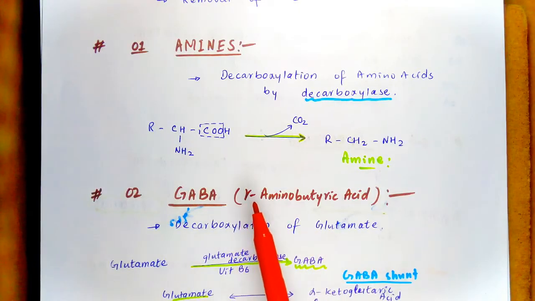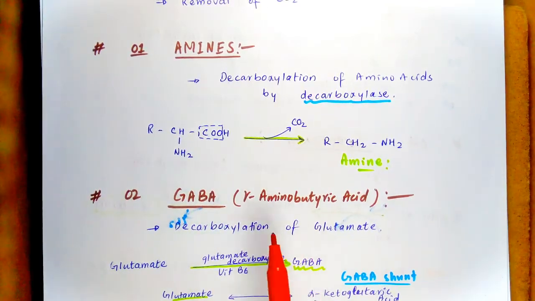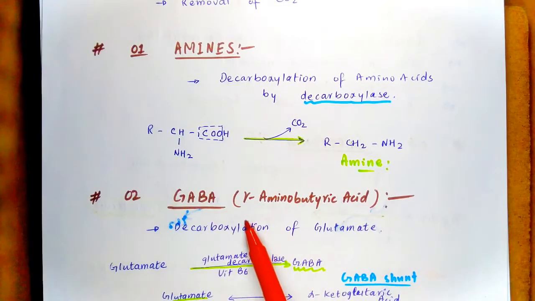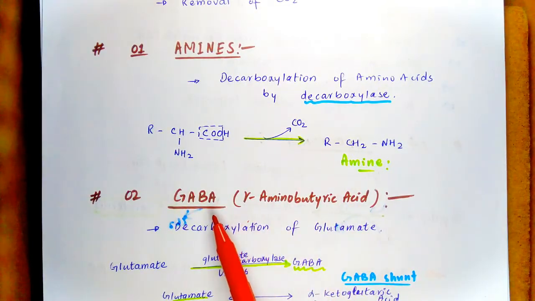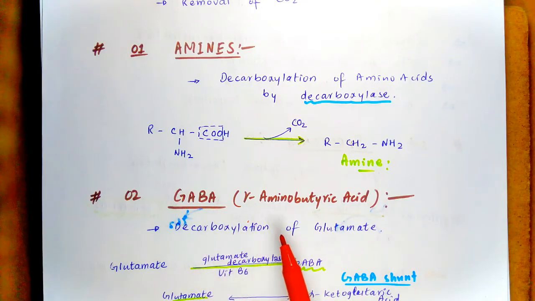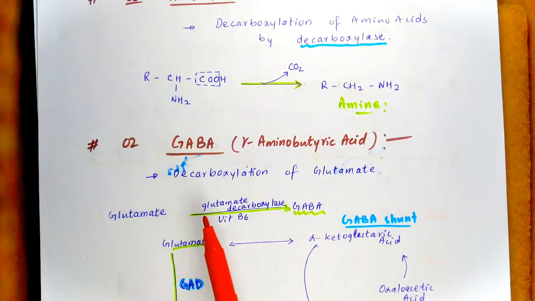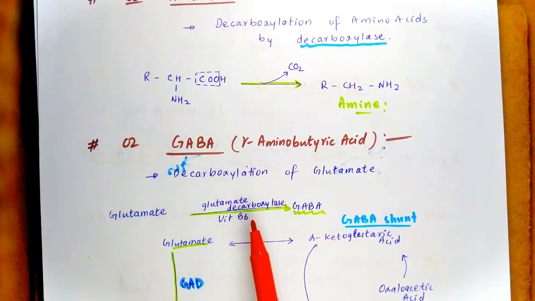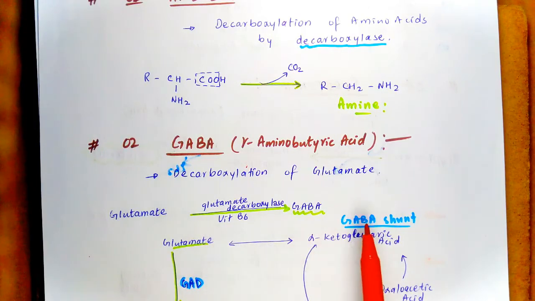At number second, which is a product formed by amino acid decarboxylation, is GABA. GABA stands for gamma aminobutyric acid. It is formed by the decarboxylation of glutamate. It is the inhibitory neurotransmitter which is formed by the metabolic pathway called the GABA shunt.